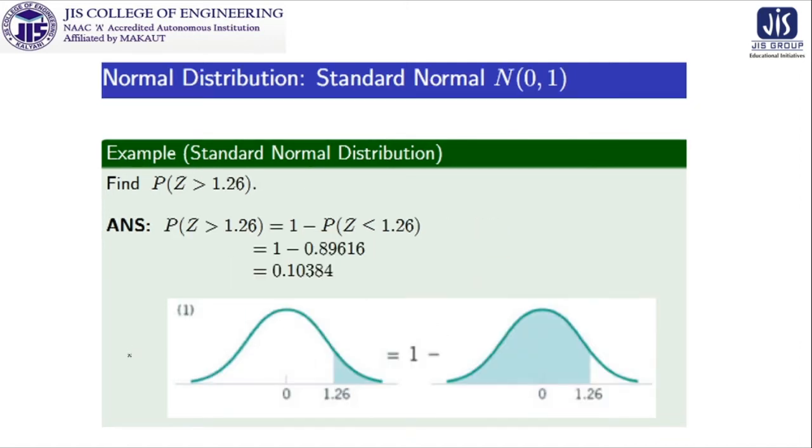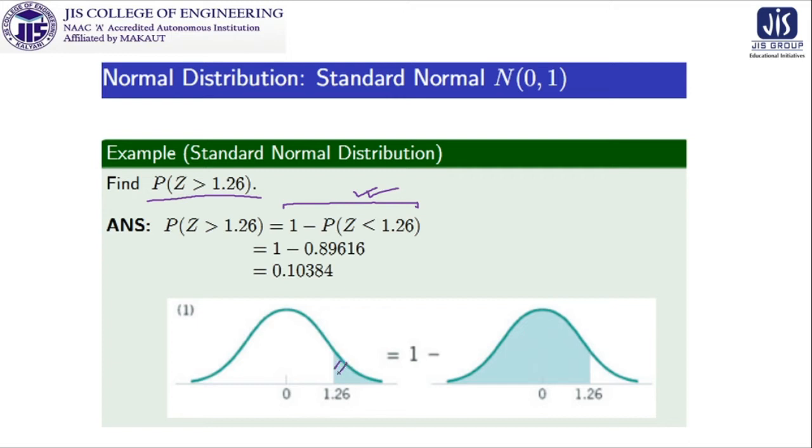I want to emphasize this: if we want to find out P(Z greater than 1.26), it is nothing but 1 minus P(Z less than 1.26). This technique is now old for us because we have used it various times in the previous classes. But look at this graphical representation, that is why I am showing.